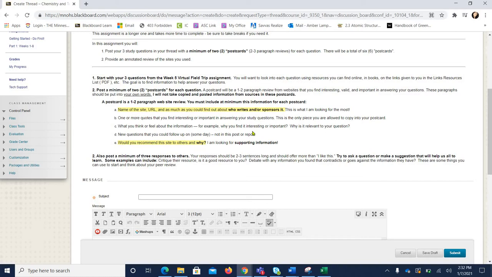The second part involves you finding quotes within that resource. Now this is a part where you can copy and paste it. You need to make sure you're putting it in quotations because you're not saying it, someone else is. So this is the only part I want you to copy and paste into your postcard. I want you to include what you think or feel about the information. So was it interesting or important? Did it help you answer your question? Did it change your mind on what you already thought would have been the answer to your question? Something along those lines. So this is in your own words.